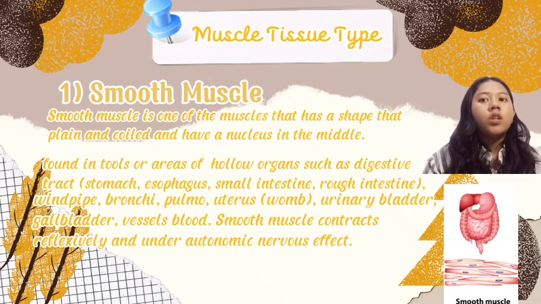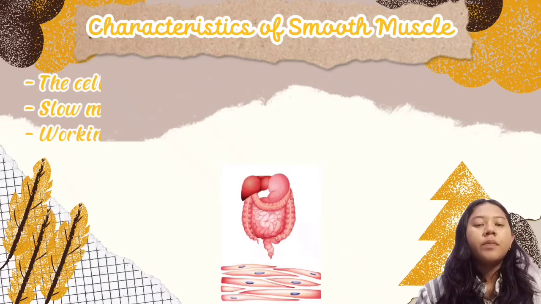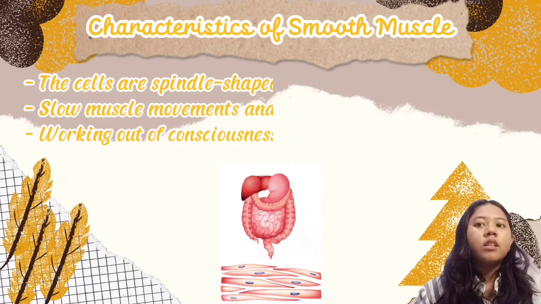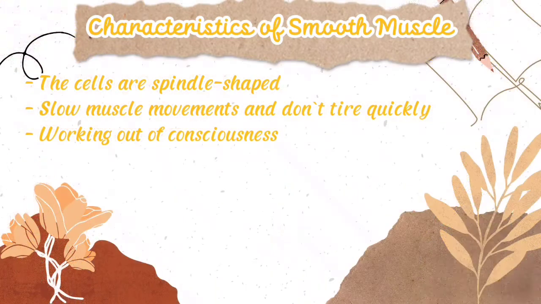Smooth muscle contracts reflexively and under autonomic nervous effect. Characteristics of smooth muscle are that the cells are spindle-shaped, muscle movements are slow, it doesn't tire quickly, and it works out of consciousness.